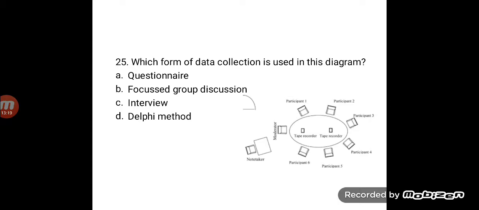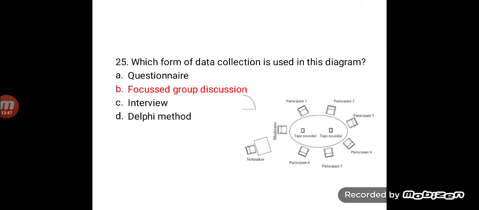Which form of data collection is used in this diagram? The answer here is focused group discussion. Not many of you would be aware, because this is a qualitative research data collection method, and it is specially used when you have a few people who are experts in that particular field and they give you information. This particular type of method is used when we do not have a baseline already.